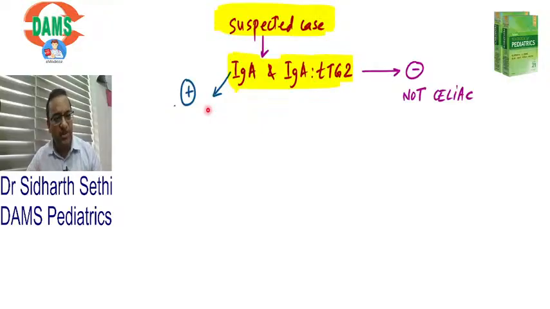So whenever you think of celiac in a child, you have to get 2 tests: IgA levels and IgA TTG. So why do we get IgA along with this? Because IgA deficiency is seen in almost 5 to 10% of celiac. So we have to look for IgA deficiency in these patients. So if both of them are negative, this is not celiac.